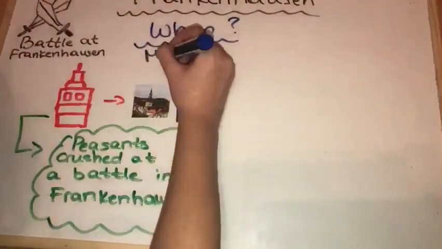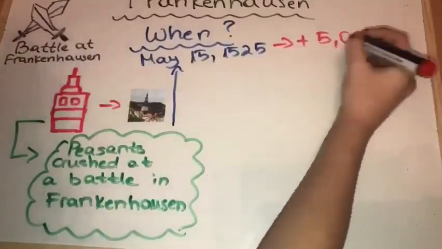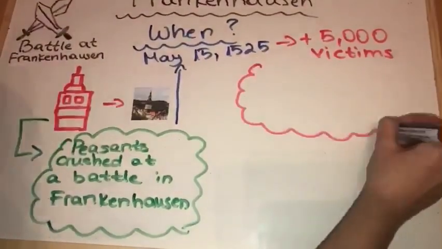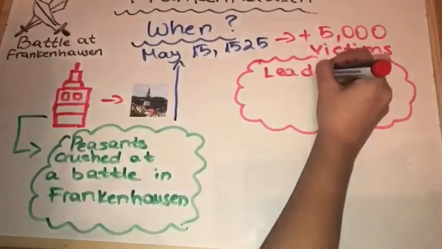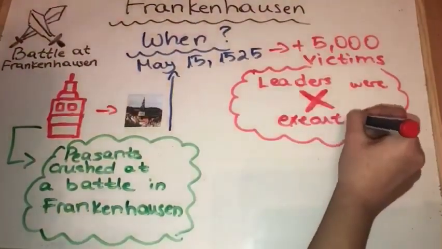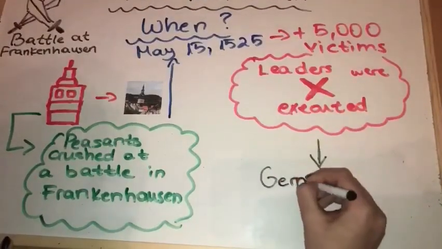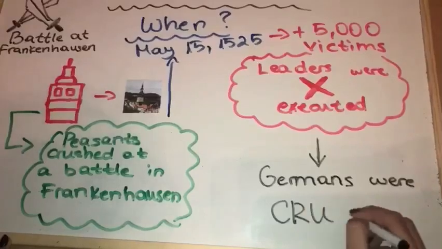When did that happen? It happened on May 15, 1525. More than 5,000 victims. The leaders were captured, and after that, well, they were executed. That's when the Germans were crushed.